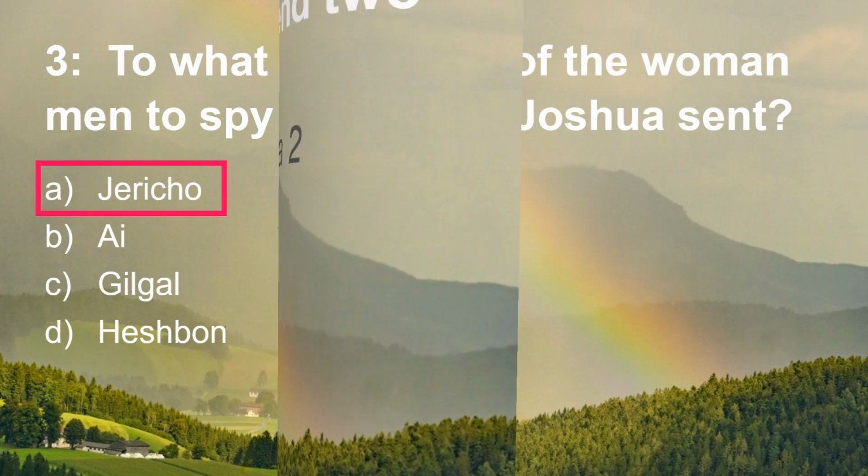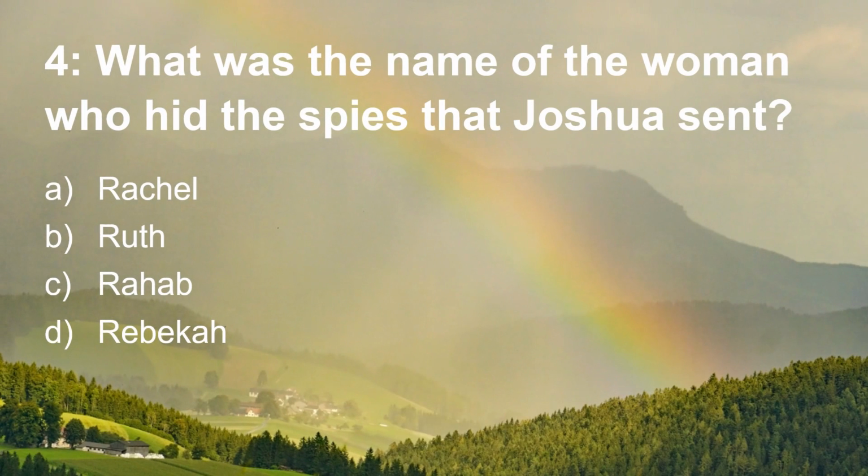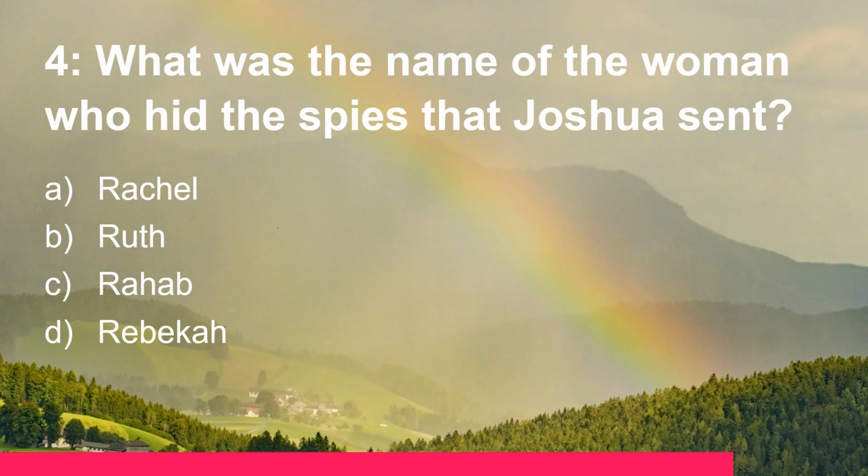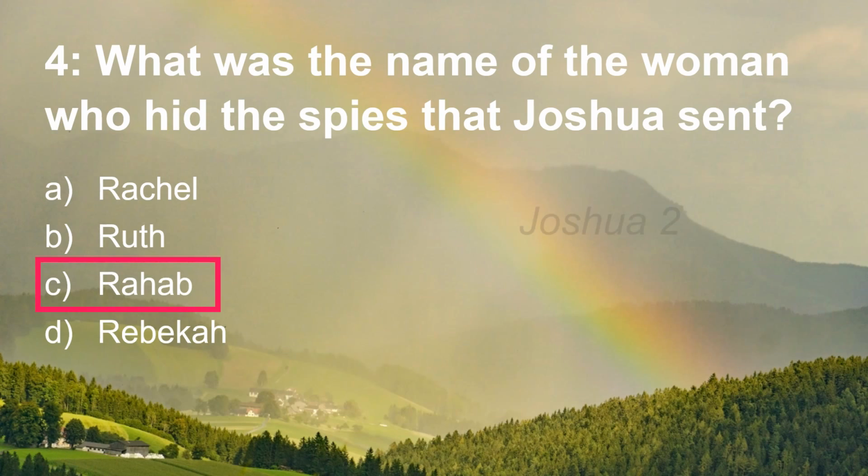Question 4. What was the name of the woman who hid the spies that Joshua sent? Was it Rachel, Ruth, Rahab, or Rebecca? And that was Rahab, again in Joshua chapter 2.